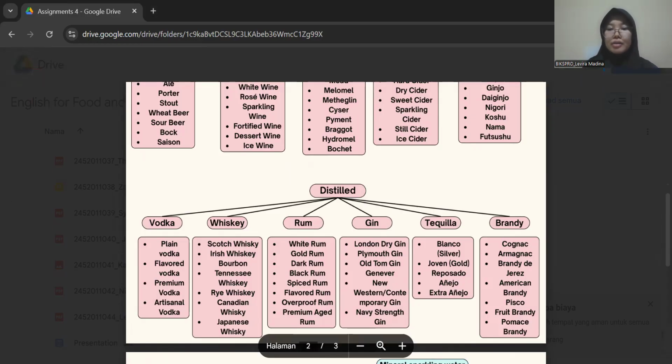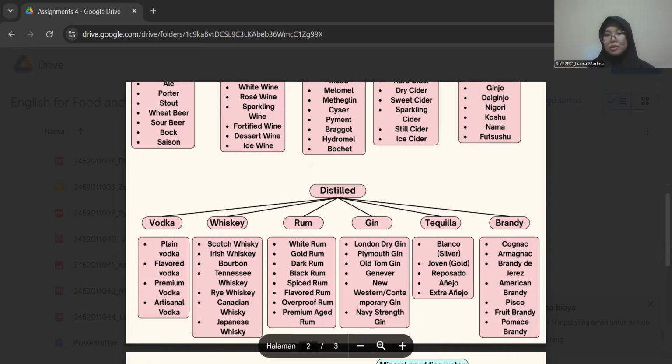So for the next is rum. Rum is an alcoholic beverage made by fermenting and distilling sugar cane juice or molasses. It's typically aged in wooden barrels, giving it a range of flavors from light and sweet to dark and rich.